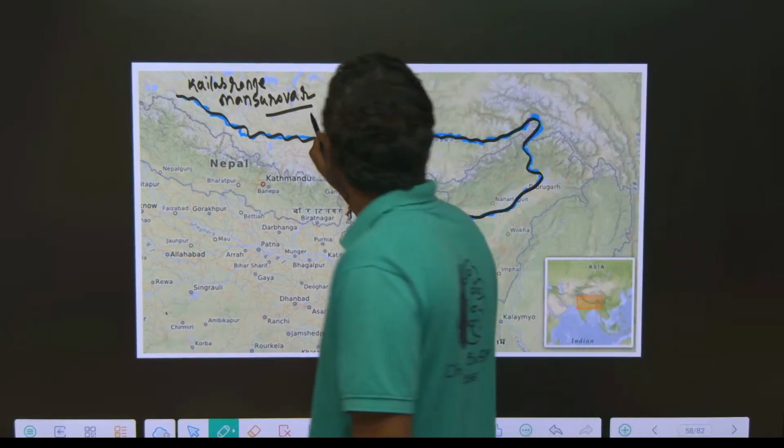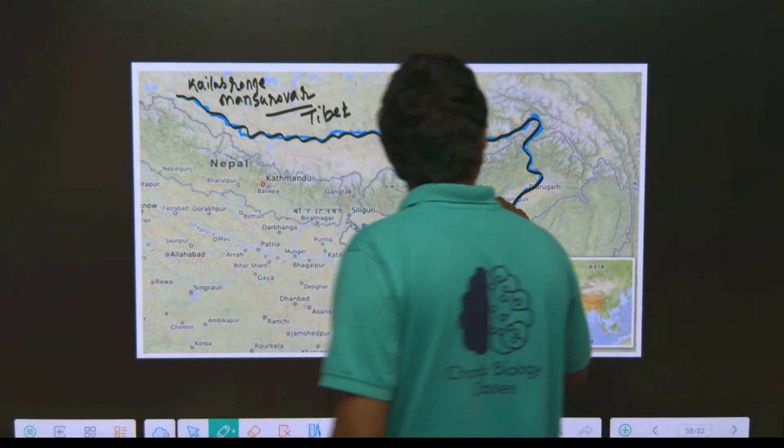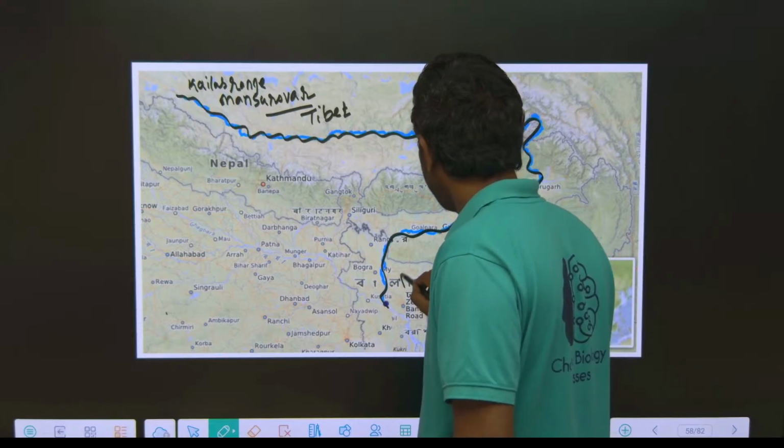This is Tibet, this is India, this is Bangladesh.